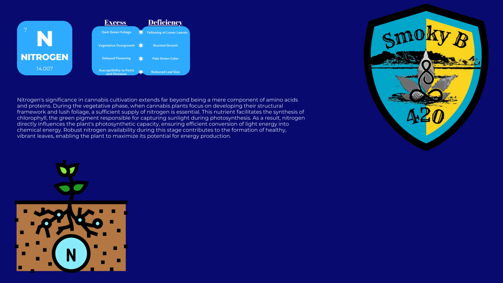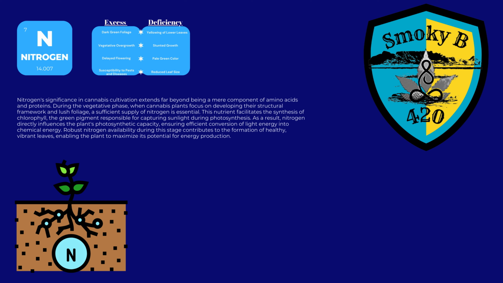Nitrogen's significance in cannabis cultivation extends far beyond being a mere component of amino acids and proteins. During the vegetative phase, when cannabis plants focus on developing their structural framework and lush foliage, a sufficient supply of nitrogen is essential. This nutrient facilitates the synthesis of chlorophyll, the green pigment responsible for capturing sunlight during photosynthesis. As a result, nitrogen directly influences the plant's photosynthetic capacity, ensuring efficient conversion of light energy into chemical energy.